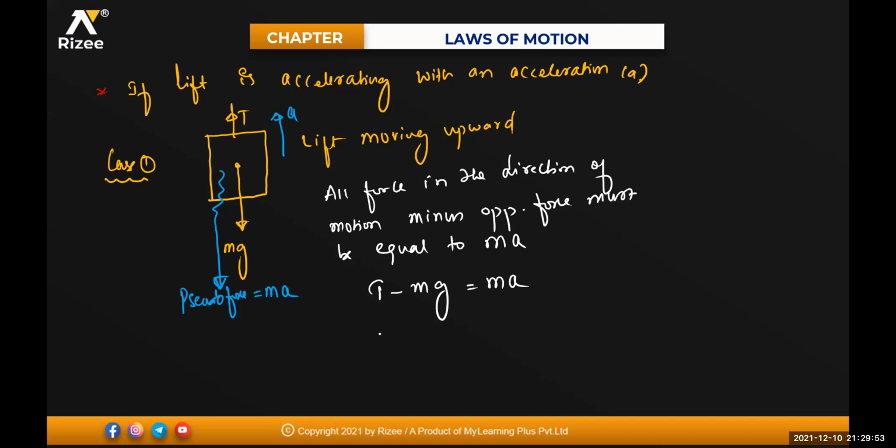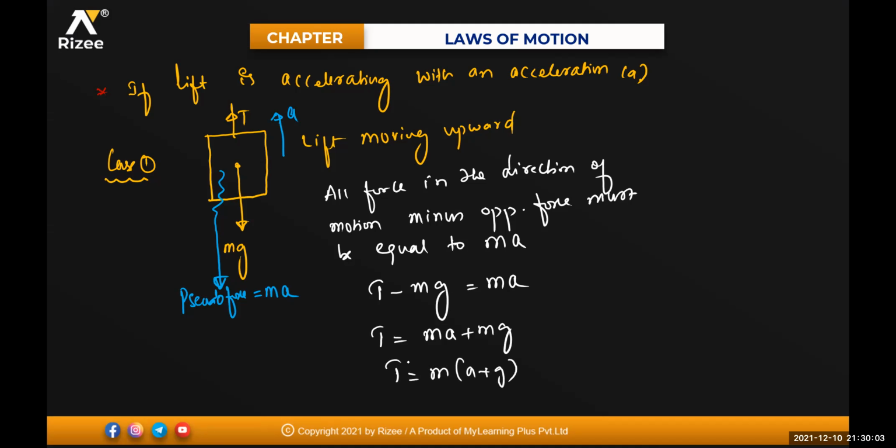So T will be equal to m into A, and this minus will go there, so it becomes mg. So T will be equal to m into (A plus g). So when it is moving in the upward direction, tension will be equal to m(A plus g). Is it clear for everyone?